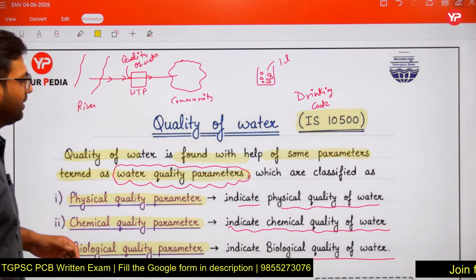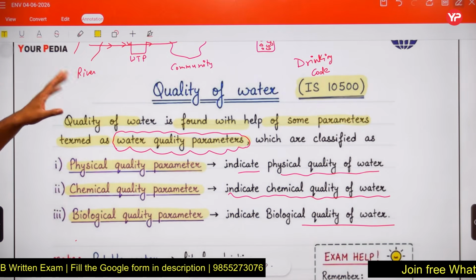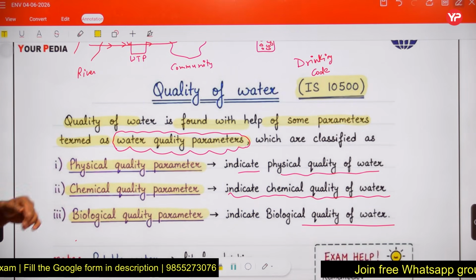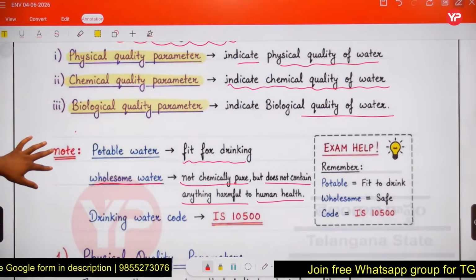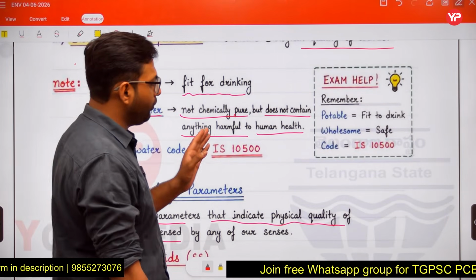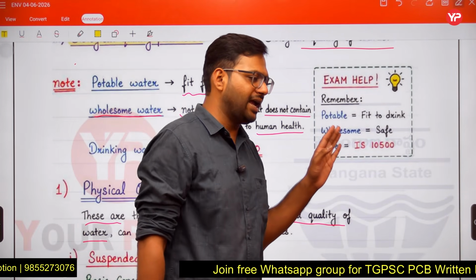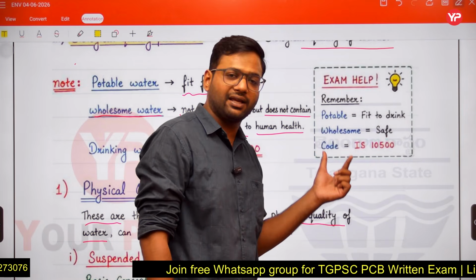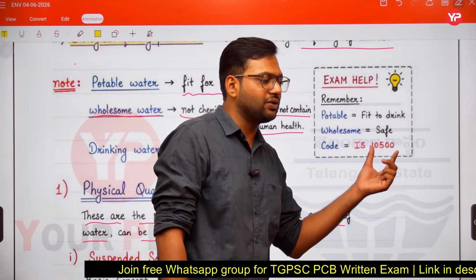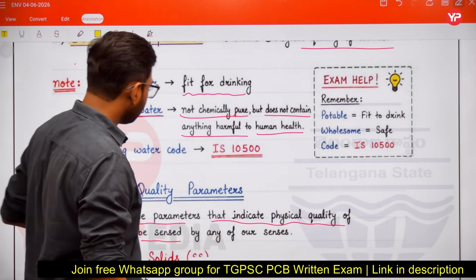IS 10500, 2012, this is a very important code. So just remember this point, drinking code. Potable water, it is fit for drinking. Wholesome water, it is safe. And if we talk about the drinking code, we have IS 10500. This is our drinking code.